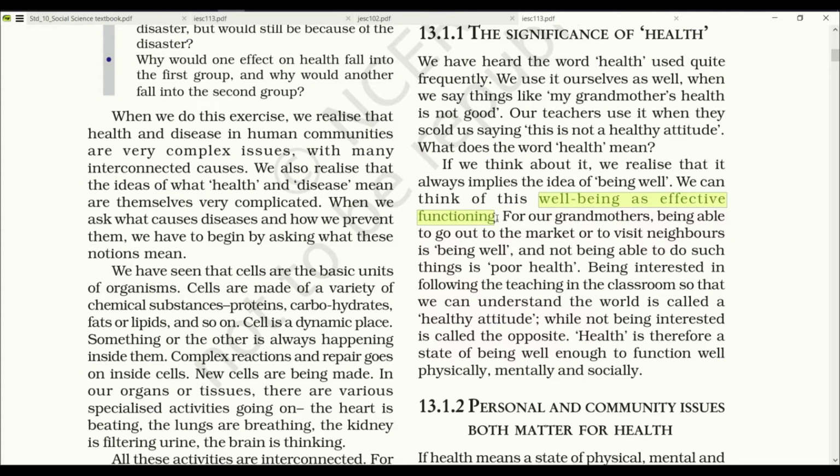Let's think about health according to different situations. For example, let's talk about grandmothers. For our grandmothers, being able to go out to market or visit neighbors is being well because she hasn't had to do much work at that age. But still, if her body functions normally at that old age, that means she is well. And not being able to do so, such situation is poor health.